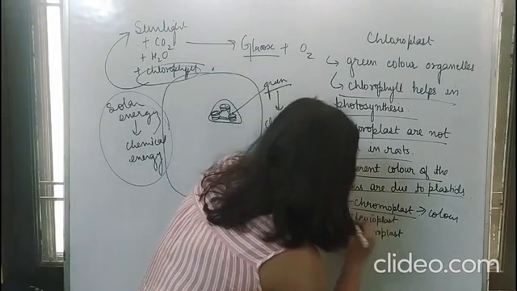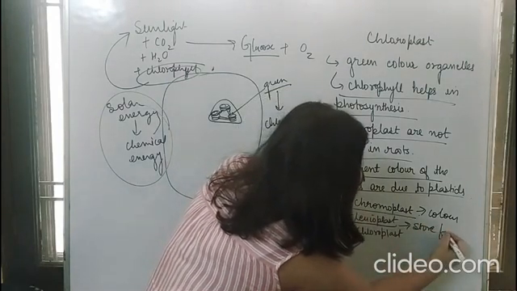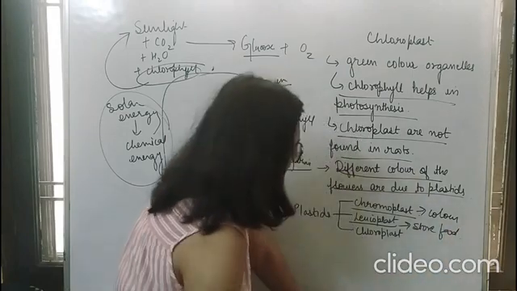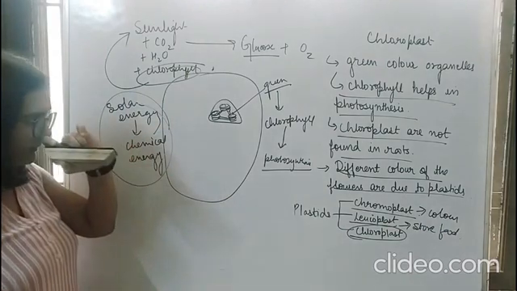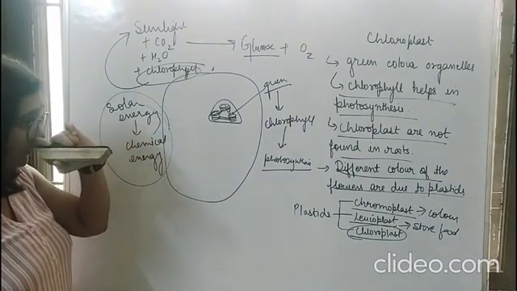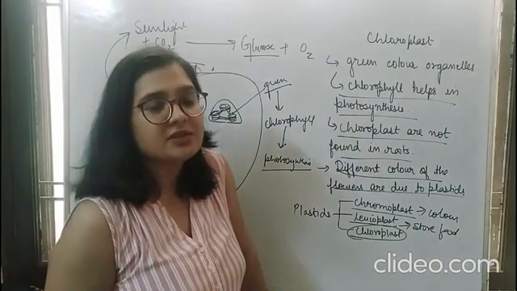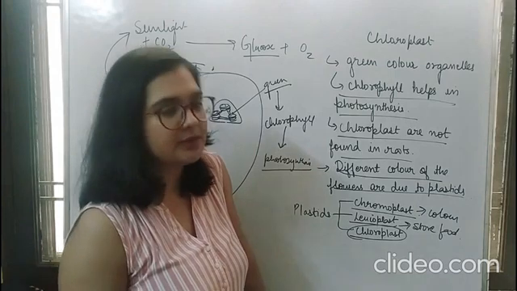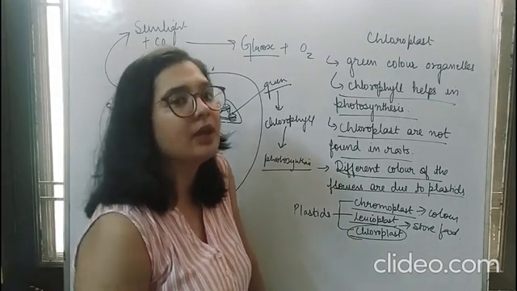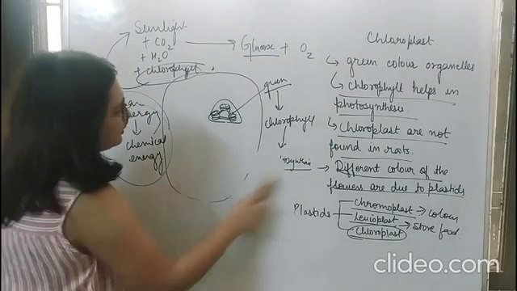Fine. Then you have leucoplast. The function of leucoplast is basically to store food in form of starch. And the function of chloroplast, we have already discussed that they have chlorophyll and they help in production of food. Now class, animal cells, they do not have chloroplast. This is the reason why we are unable to make our own food, and this is the reason why we are dependent on plants for our food. Fine, so I hope you are clear with mitochondria and chloroplast.